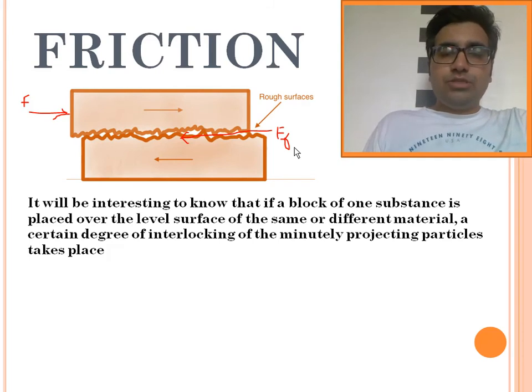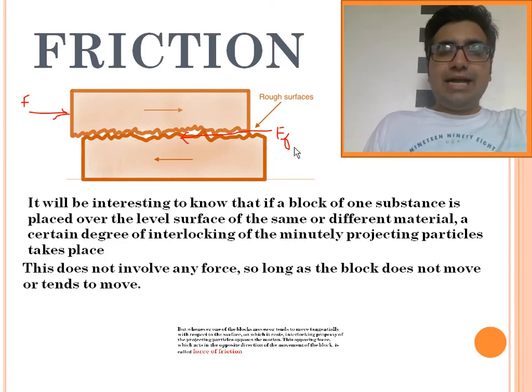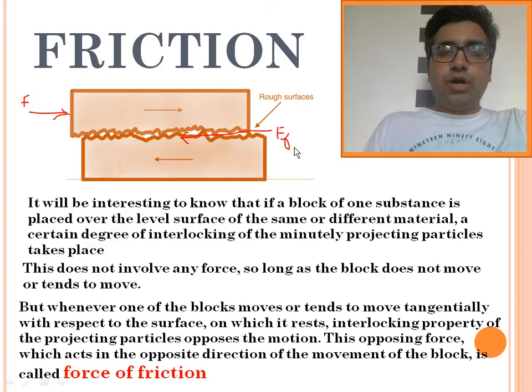So it is clear, my dear friend, that because of the minute projections on the surface, there is interlocking between the two surfaces in contact, and until the time there is no force, there is no reactive force. As soon as we apply an external force to move the body, there is a reactive force because of the interlocking between the surfaces, and this reactive force is known as force of friction. My dear friend, we are supposed to remember that friction force always acts in the direction opposite to the motion.